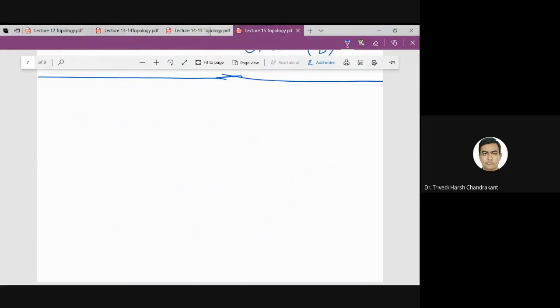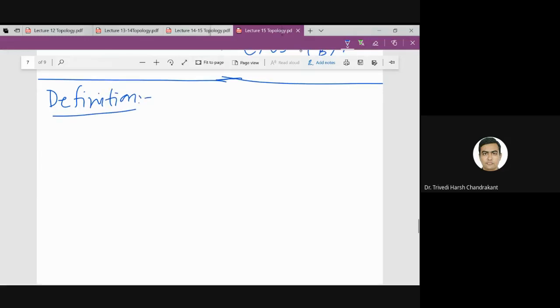Now once we know what the open sets are, we can discuss continuity, because the continuity definition is in terms of open sets. So that is the first thing which I discussed today. The second definition I want to discuss is closed sets. What is the definition of a closed set? You already know that a set is closed if it is the complement of an open set. The same definition works here.